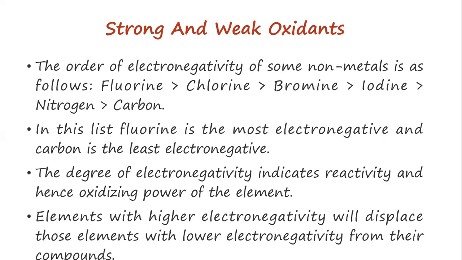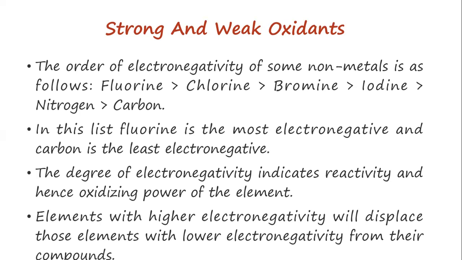Now, the order of the electronegativity of some nonmetals is as follows, starting from the first one to the last, meaning that the first one is more electronegative than the others, starting with fluorine, then chlorine, then bromine, then iodine, nitrogen, and carbon. Now, in this list, you see that fluorine is the most electronegative, and carbon is the least electronegative. The degree of this electronegativity indicates the reactivity and hence the oxidizing power of the given element.